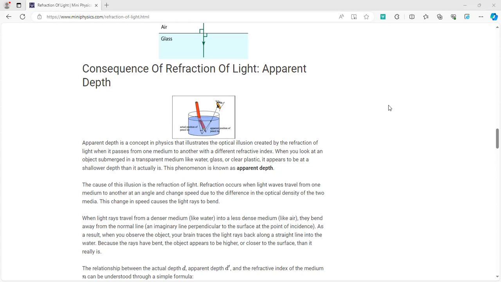Due to this phenomenon, as in the example of a bent straw, when light rays travel from water to air, they actually refract. However, the eyes only try to see the object in a straight line, from the object to the eyes, whereas actually the light rays have undergone refraction.